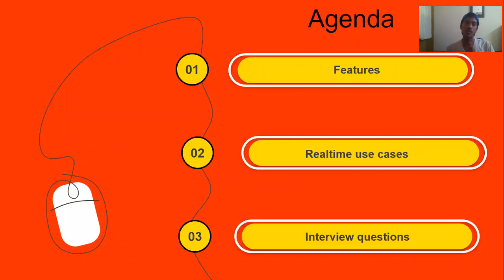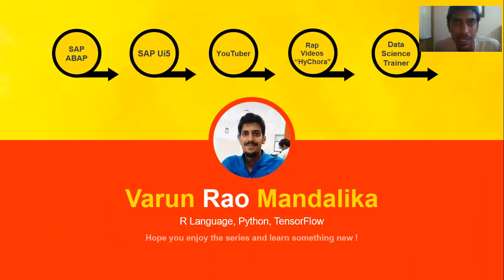So the agenda of this session would be to understand the features, check out some real-time use cases, and what are some kind of questions that are asked in and around Python, right? So without wasting time, let's just begin.